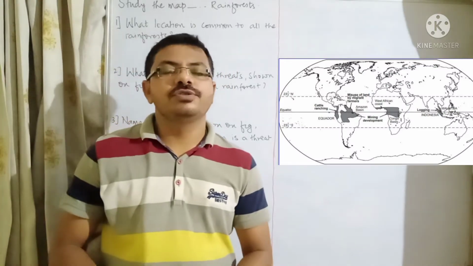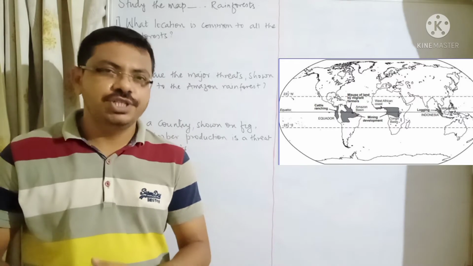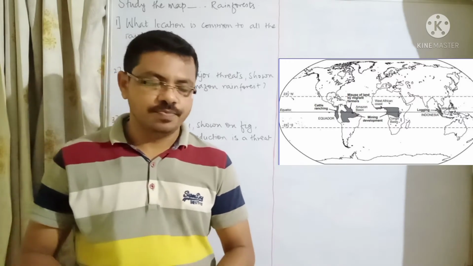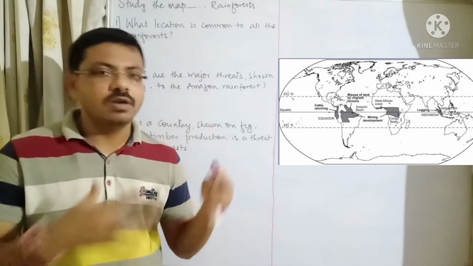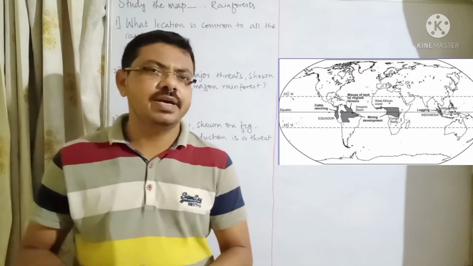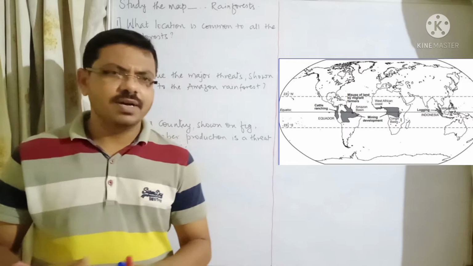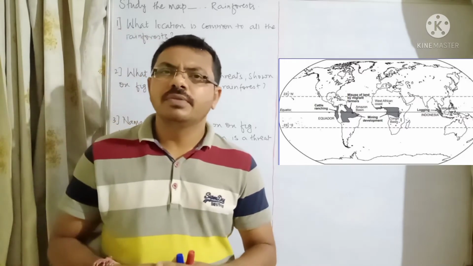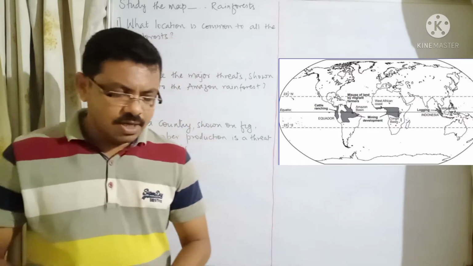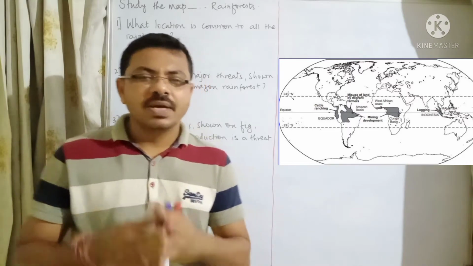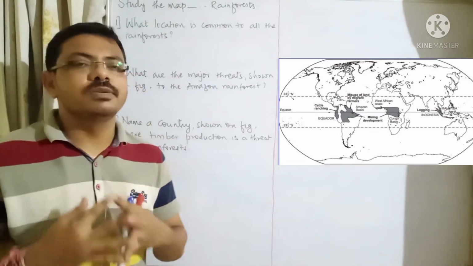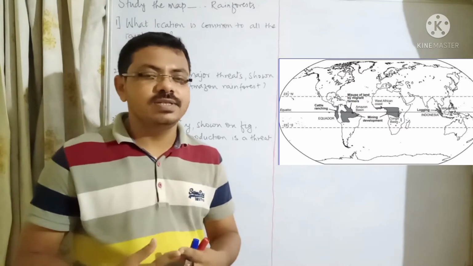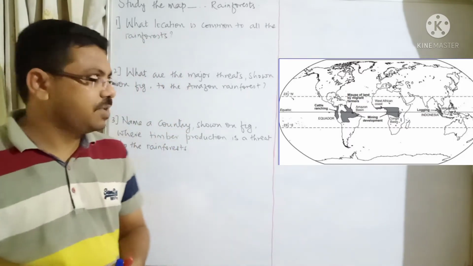In this video we are going to talk about some of the questions from theme 2 and our topic is rainforest. All of these questions which we are going to discuss today are 1 mark questions and we are covering only one topic, that is rainforest. Now the question is, study the map which shows the location of some of the world's remaining rainforest and some of the threats to them.